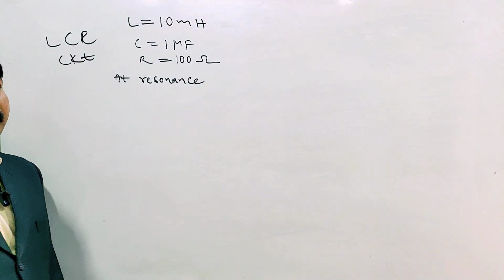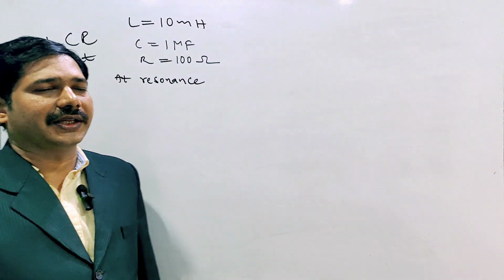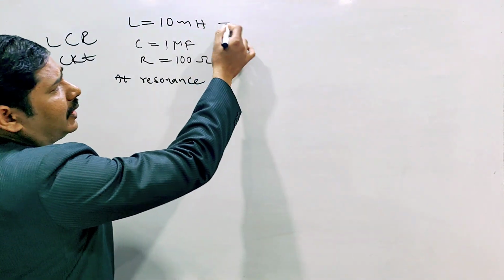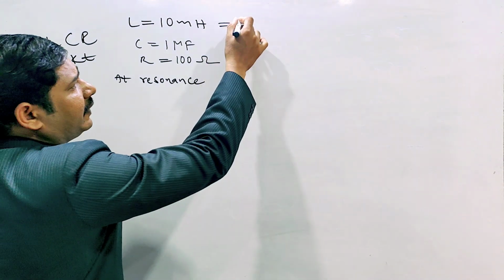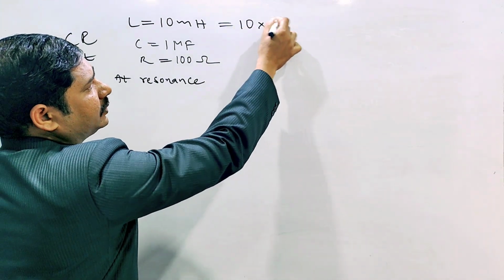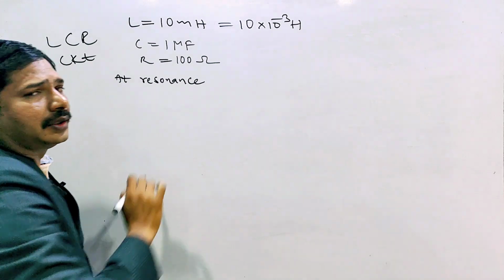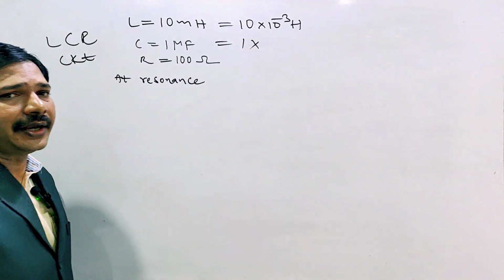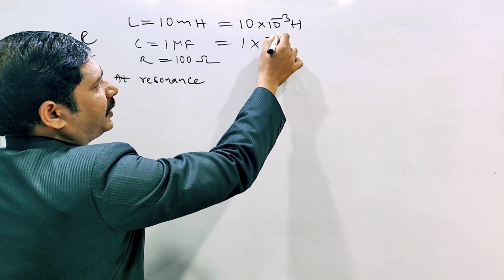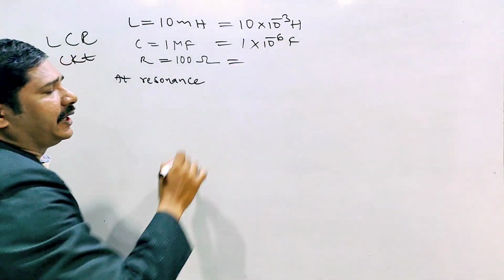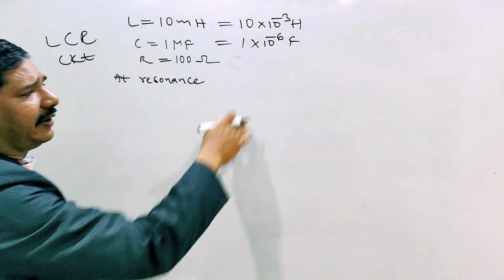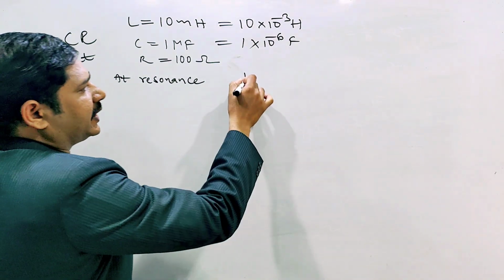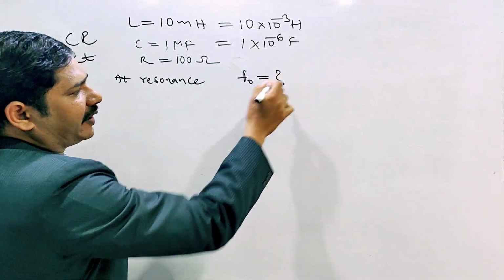They are asking for the resonant frequency. The inductor is given in millihenry, convert to Henry: 10 to the power of minus 3 Henry. Capacitance is 1 microfarad, so that is 10 to the power of minus 6 farads, and resistance is directly given in ohms. They are asking for the resonating frequency F0.